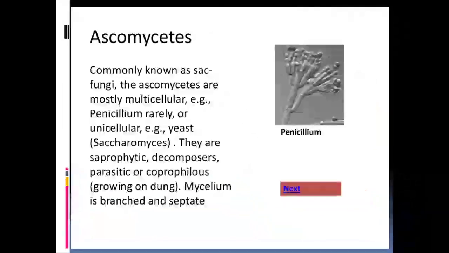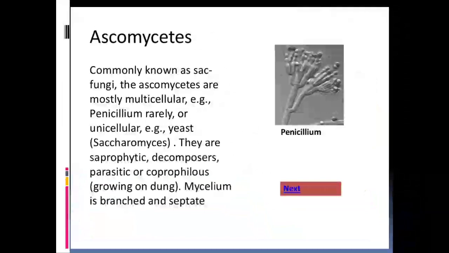The second group of fungi is known as the Ascomycetes, commonly known as sac fungi. Ascus means sac. The Ascomycetes are mostly multicellular in nature, and a very important example is Penicillium, responsible for the drug penicillin. Rarely, sometimes they may be unicellular. An example of the unicellular type is the yeast Saccharomyces, used in the bakery industry. They are saprophytic in nature, sometimes decomposers. They can decompose organic and inorganic materials.